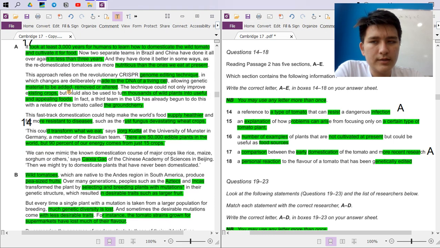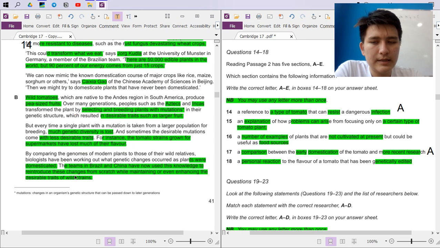No, I don't think so. Yeah, this was actually it. Because they brought up the sentence that looks like comparing the genomes of modern plants to those of their wild relatives. Early domestication. This is like modern plants to those of their wild relatives. And this is happening only right now, not early domestication versus more recent research. It's like modern domestication versus wild.